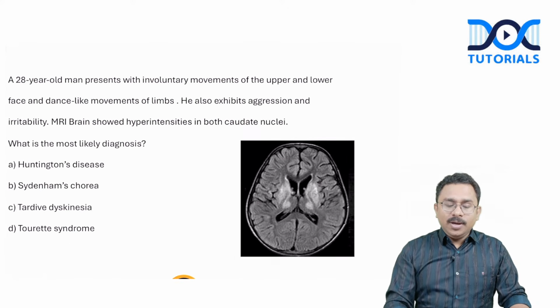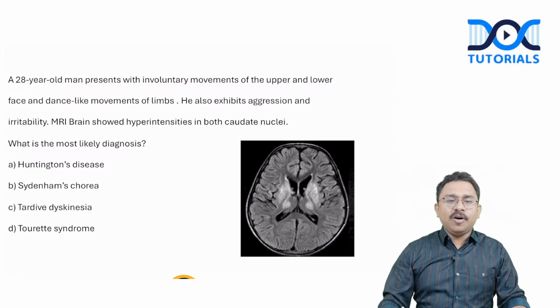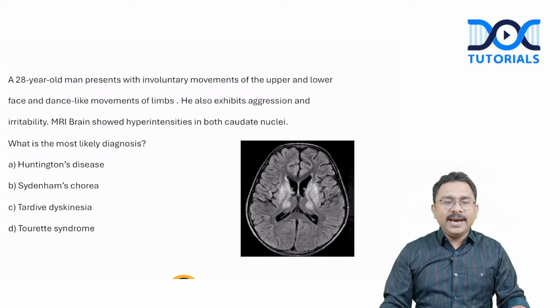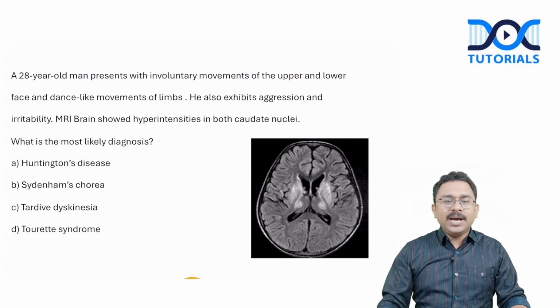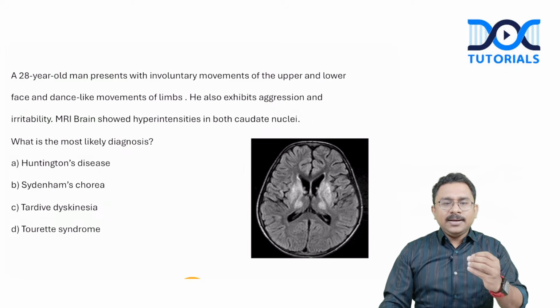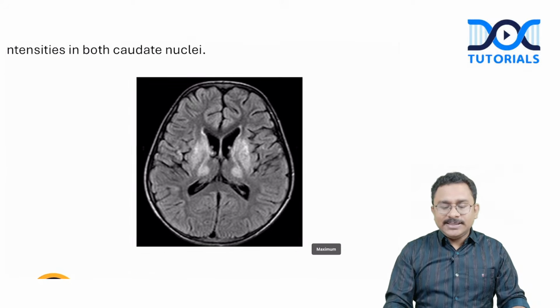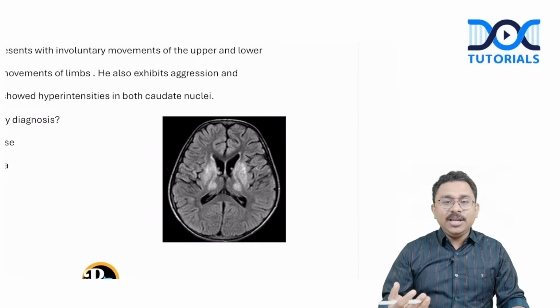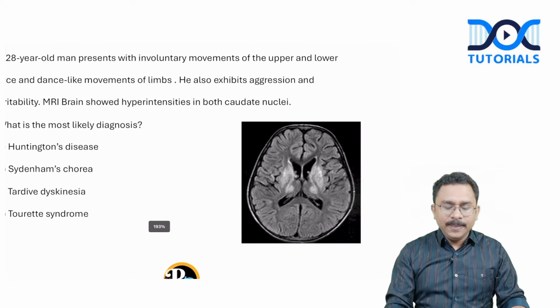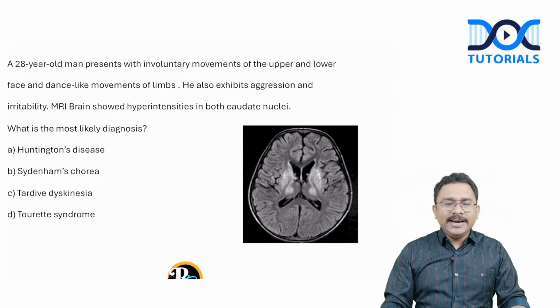A 28-year-old man presents with involuntary movements of the upper and lower part of face and dance-like movements of the limbs. He exhibits aggression and irritability. MRI brain shows hyperintensities in both caudate nuclei. What many students told me is that the specific MRI finding was described as a part of the question itself. What is the most likely diagnosis? A similar image was given, an MRI T2 FLAIR axial section. The options being Huntington disease, Sydenham chorea, tardive dyskinesia, and Tourette's syndrome.